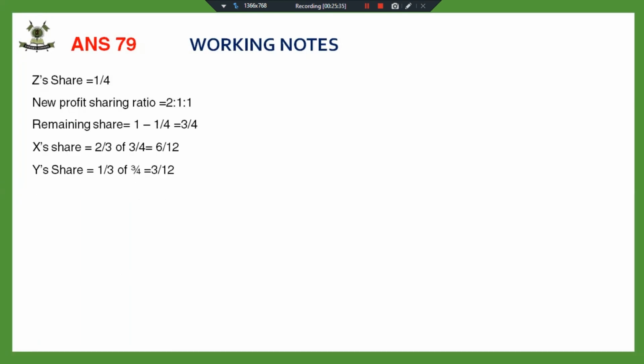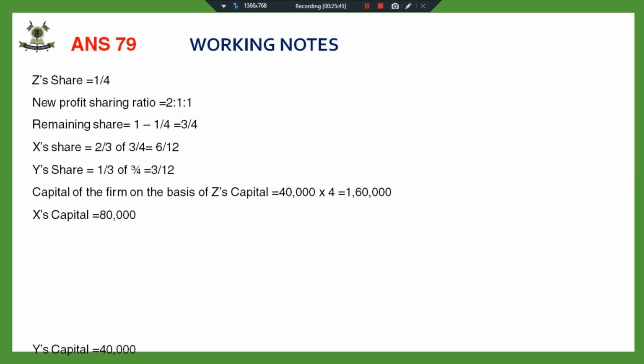So our first step is to calculate the new profit sharing ratio, then the capital of the firm on the basis of the new partner, which is 1,60,000, and the capital of the partners should be 80, 40 and 40. Z's capital is already 40,000. So now check the revaluation account.